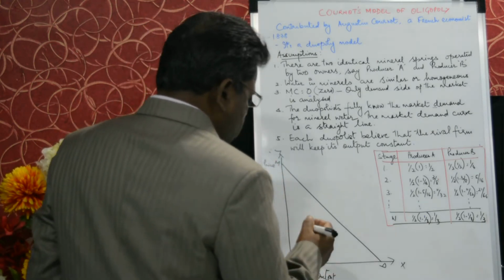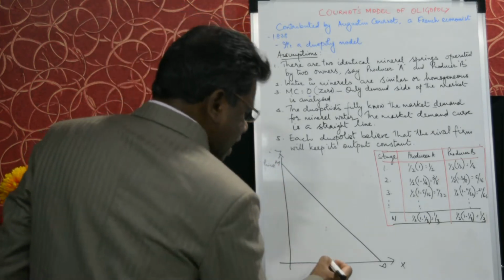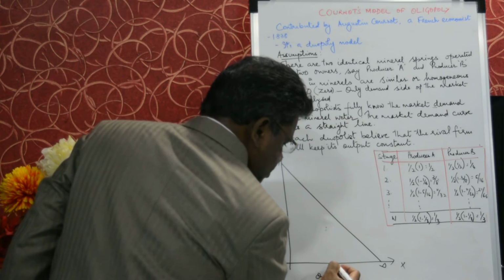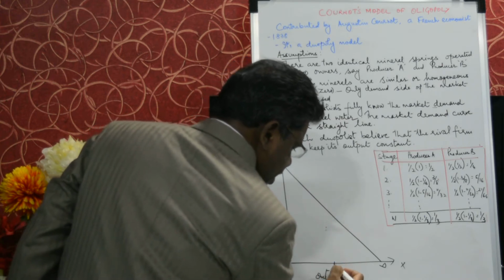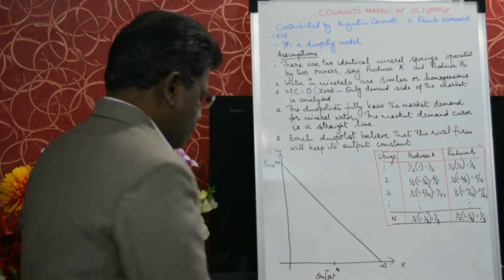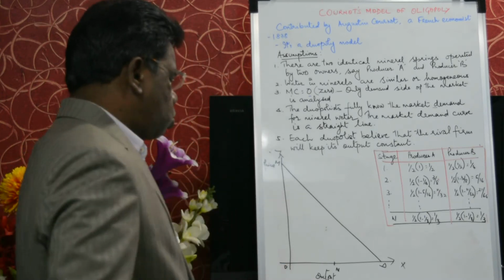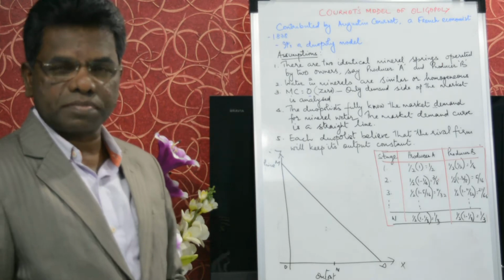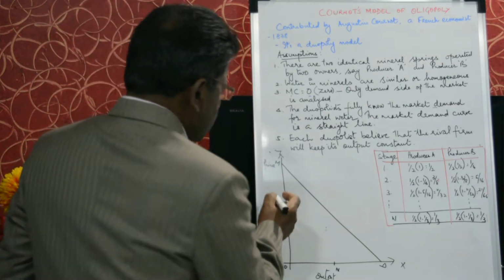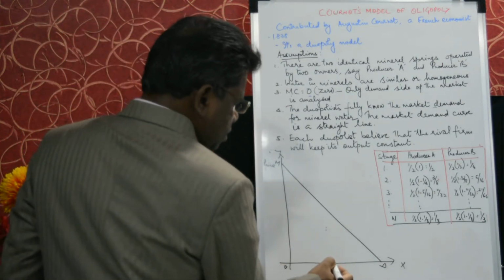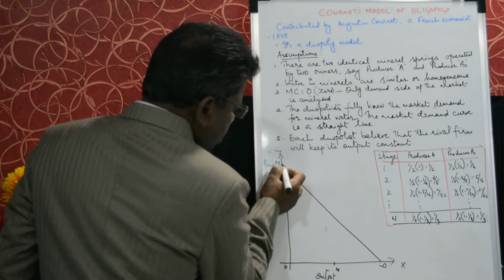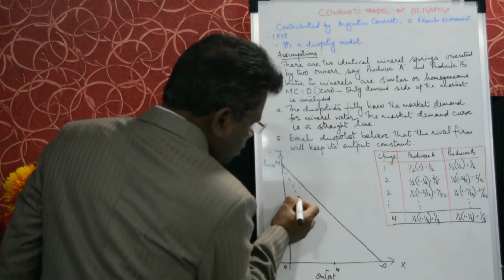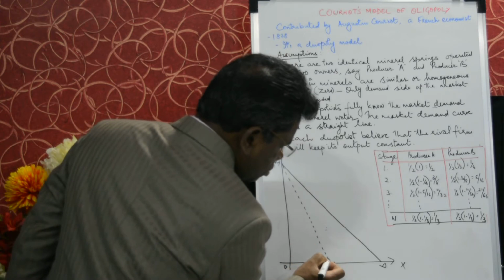So his profit maximizing output will be exactly half of this. Say it is N. This point is O. So ON will be his profit maximizing output. And we can draw the corresponding marginal revenue curve through this N.